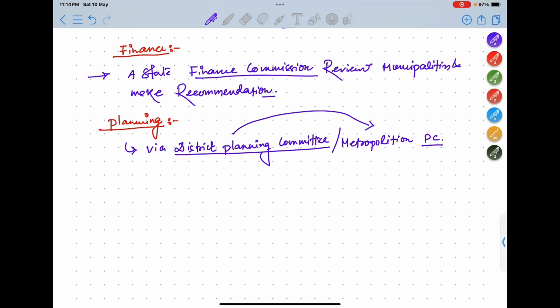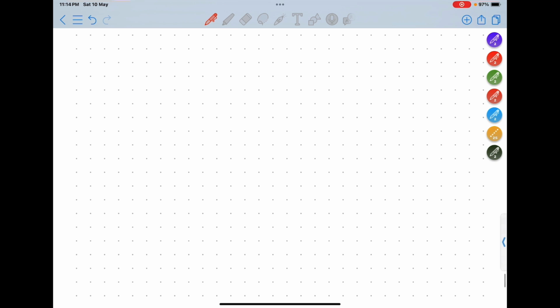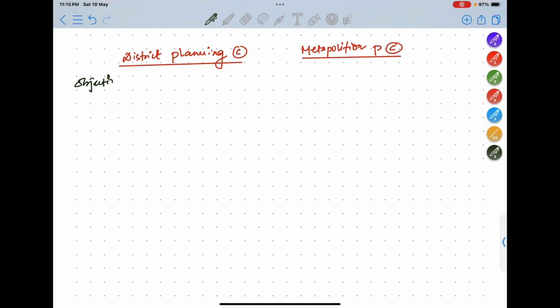Now, what is the difference between the district planning committee and the metropolitan planning committee? Now we will understand this. District planning committee, and on this side, metropolitan planning committee. First we will understand the objective of the district planning committee.